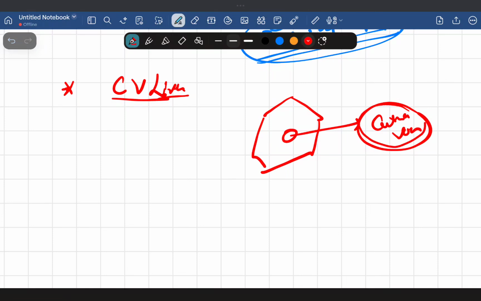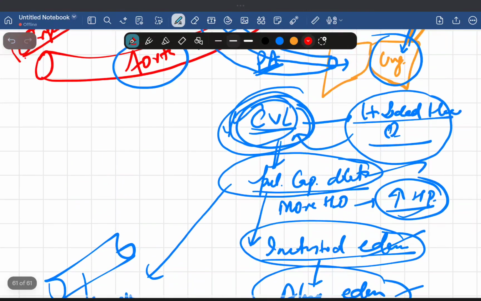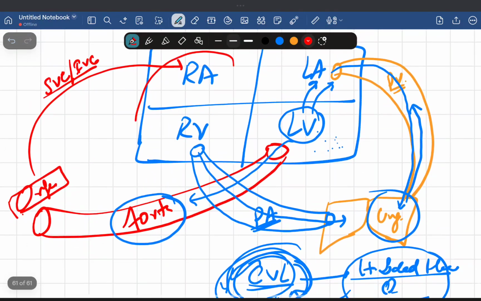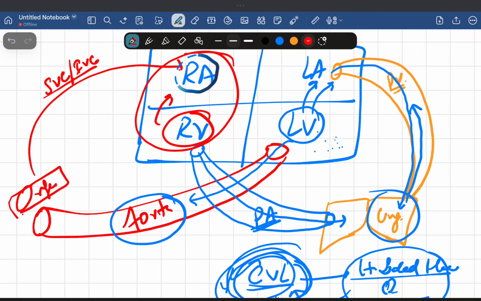There is accumulation of blood inside the central vein. Why? Because it is seen in right sided heart failure. If I take you back to the basics, if there is right sided heart failure, the right ventricle will not contract properly. Blood will go back to the right atrium, and then it will go back to the organs through the superior vena cava and the inferior vena cava.